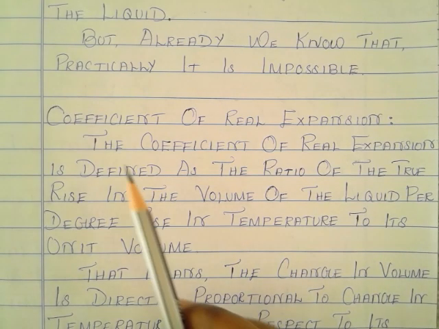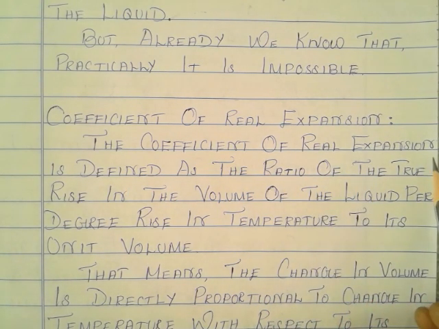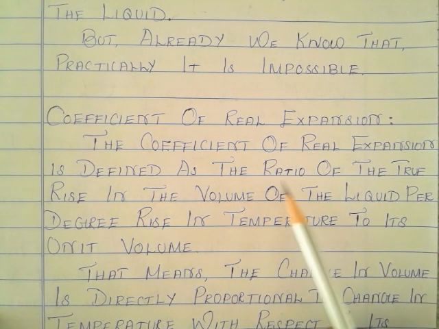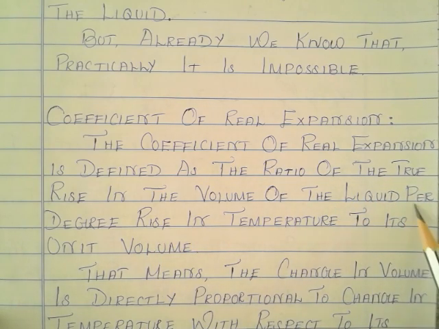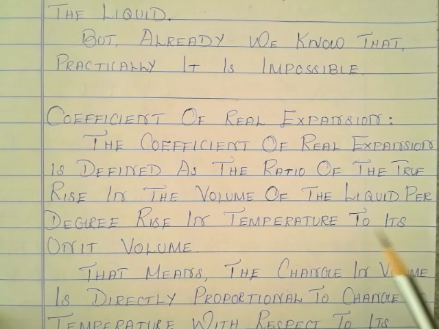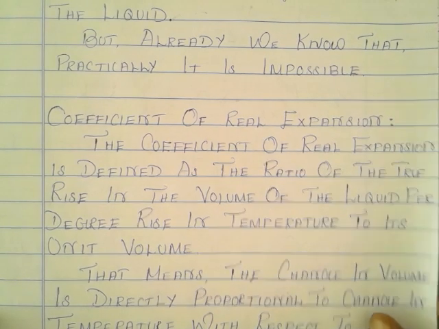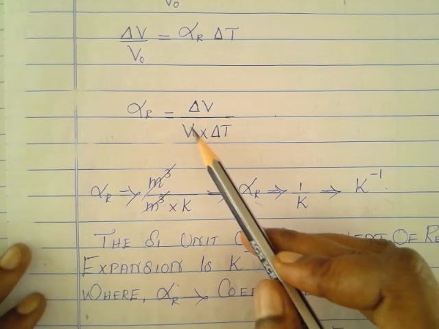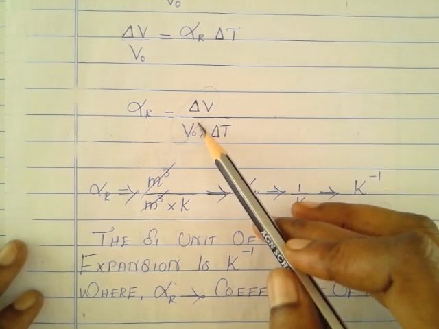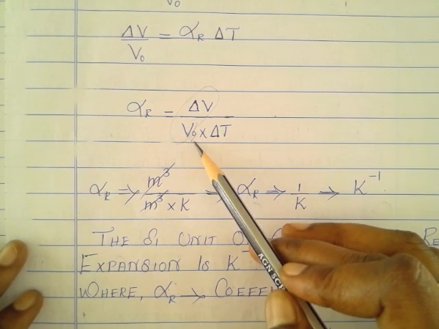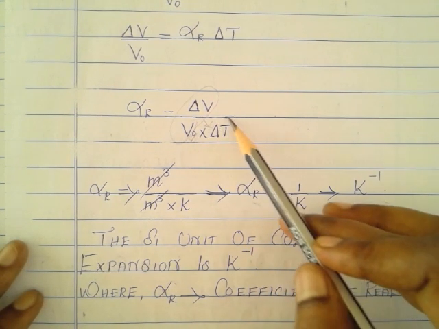The coefficient of real expansion is defined as the ratio of the true rise in the volume of the liquid per degree rise in temperature to its unit volume. That is, the ratio of the change in volume with respect to the original volume due to the change in temperature.